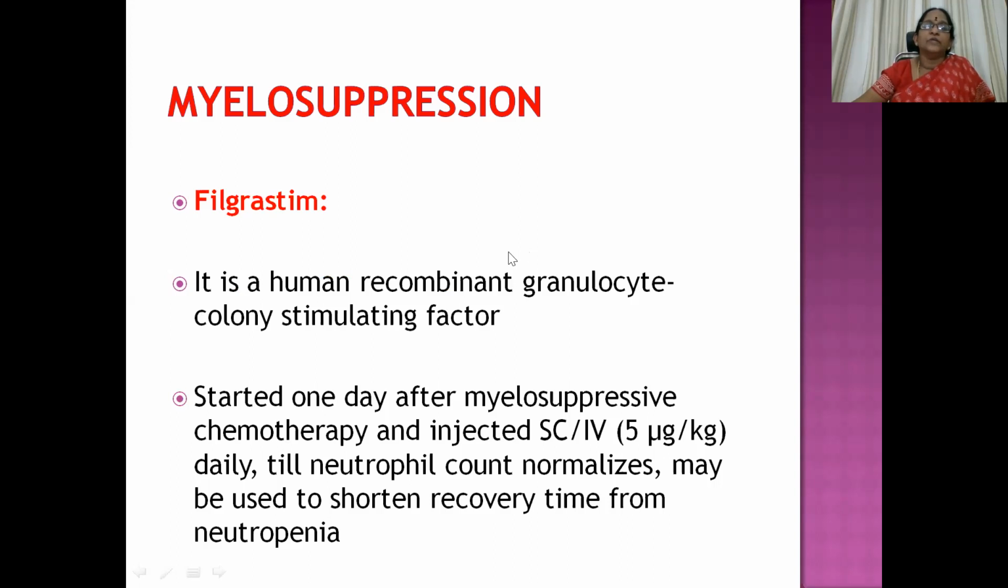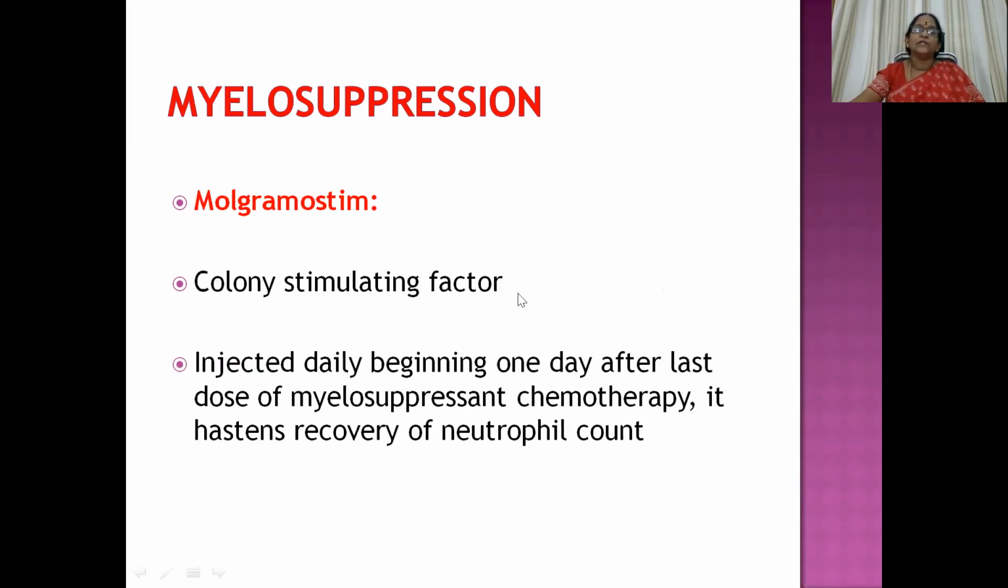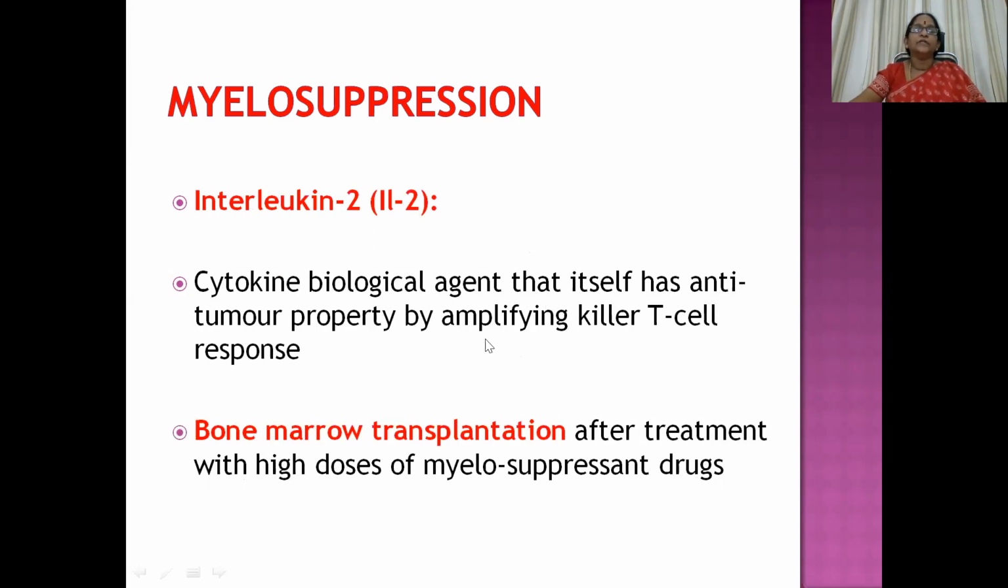Then filgrastim, a human recombinant granulocyte colony stimulating factor, is started 1 day after myelosuppressive chemotherapy till the neutrophil count normalizes. So it may be used even to shorten the recovery time from neutropenia. Then molgramostim, a colony stimulating factor, is injected daily beginning 1 day after the last dose of myelosuppressant chemotherapy. It also recovers the neutrophil count. Then interleukin 2, a cytokine biological agent that itself has anti-tumor property by amplifying killer T cell response. So it is very good. It will definitely show a very good response.